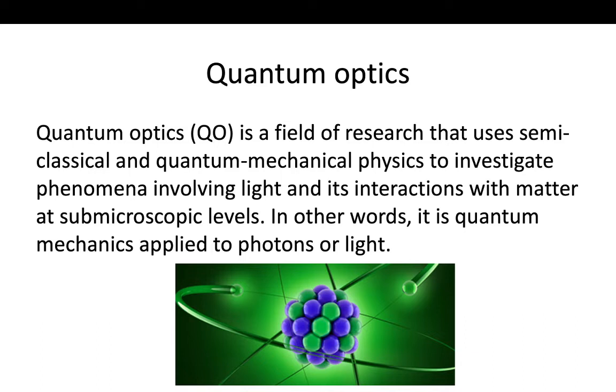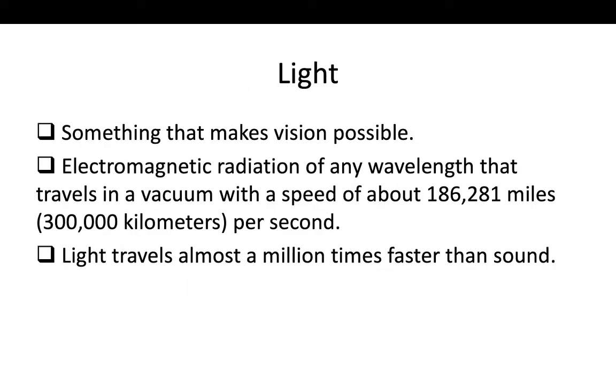In other words, it is quantum mechanics applied to photons or light. So whenever someone wants to invent a new material, a new light device, or some new light communication equipment, they have to do research on photons, and that is called quantum optics.